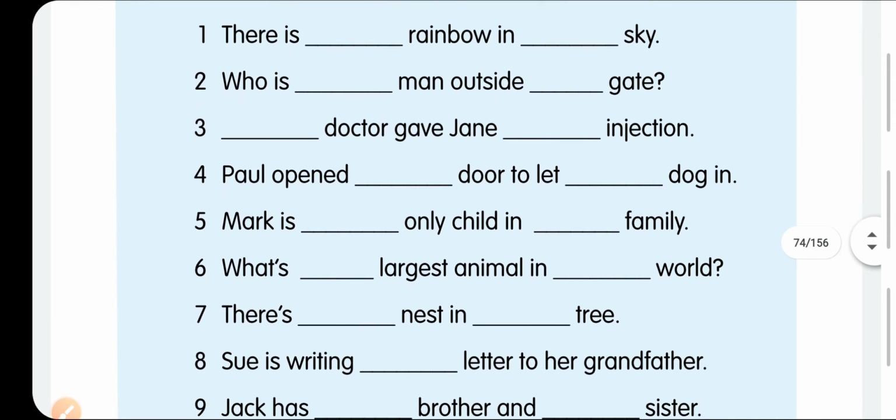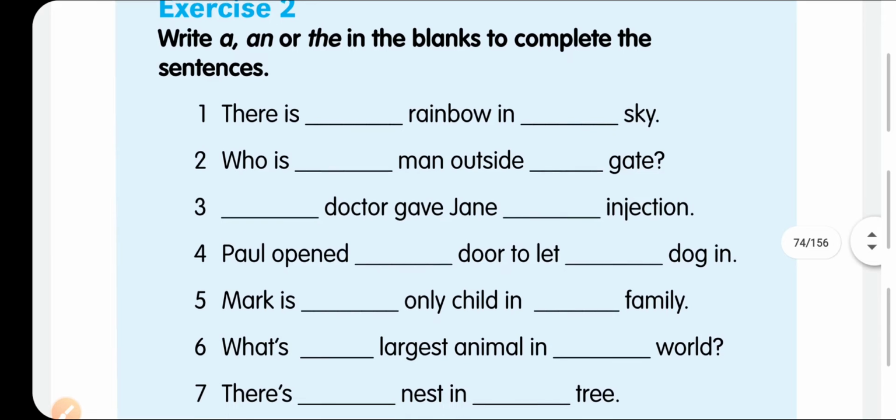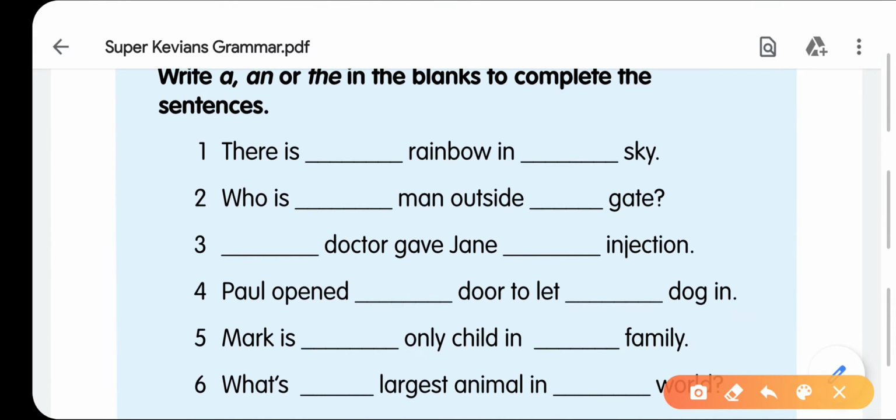So it will be clearer to us. Let me start with a few exercises. And you can see there is dash rainbow in dash sky. There is a rainbow, a single rainbow is there in the sky. Sky is the single one, so you will write here the sky.